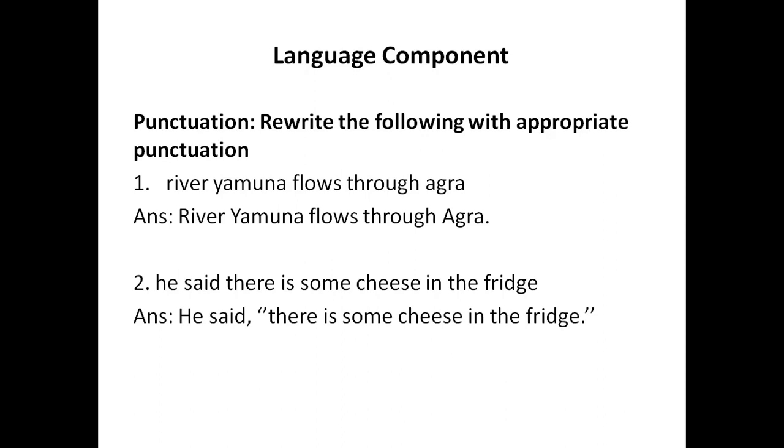Now the second sentence, he said there is some cheese in the fridge. Again, no punctuation marks. So the punctuation marks used in the answer are he, H capital. After said, we have put a comma because it's a dialogue. We are going to use the punctuation marks for this sentence as we use in direct speech. So whichever is a dialogue, for that we make use of double inverted commas. So here comes the double inverted commas. At the end of the sentence, full stop.